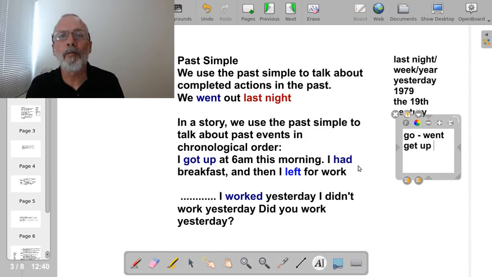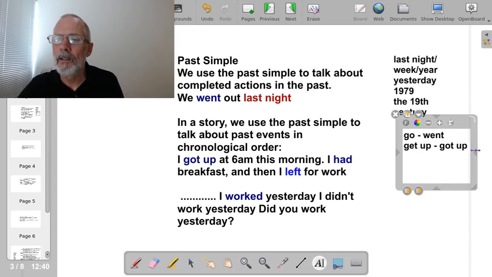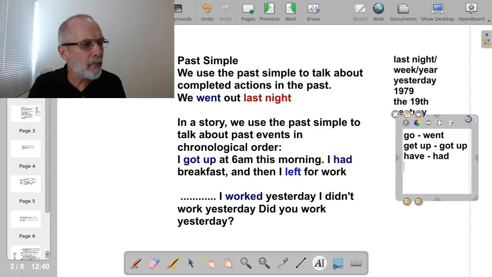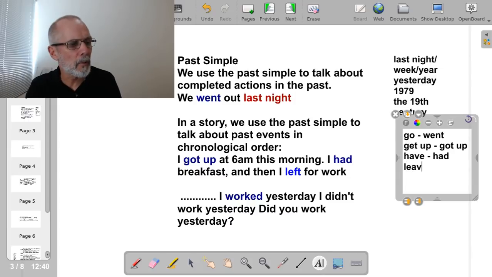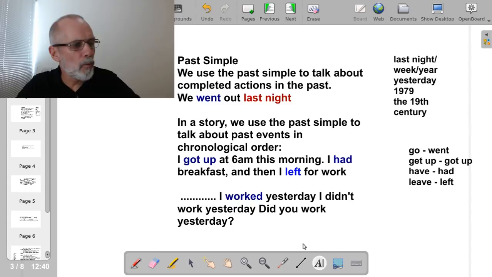Get up is a phrasal verb, a verb with two parts, and the past is got up. What about the other two? Had is the past of have. Very good. All of these are irregular verbs. And left, what's left the past of? Anybody? The answer is leave. So let's go back to, these are irregular verbs in the past.